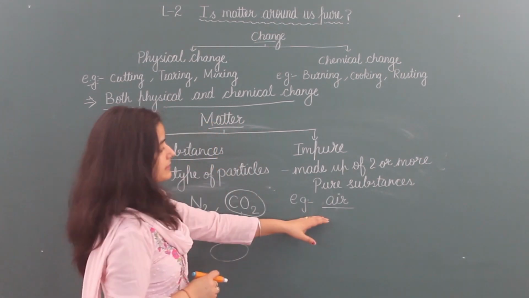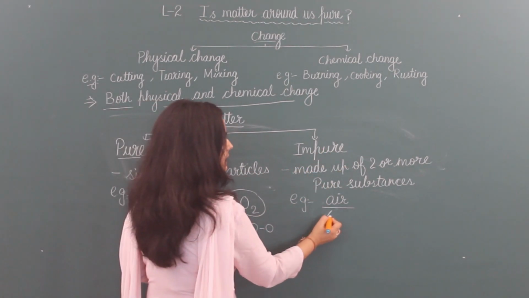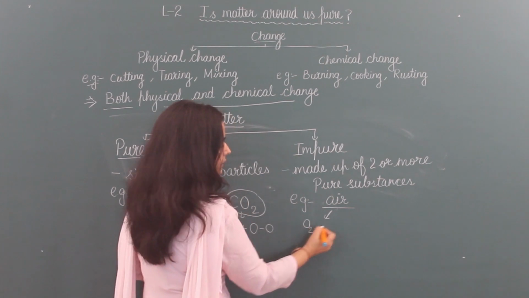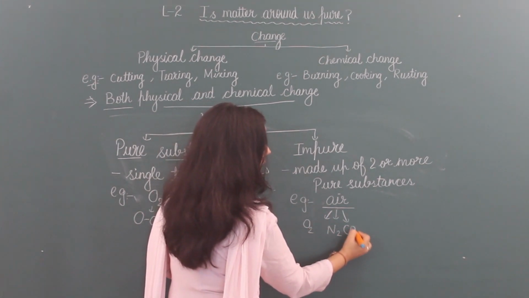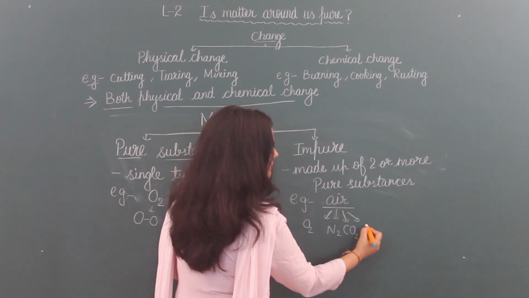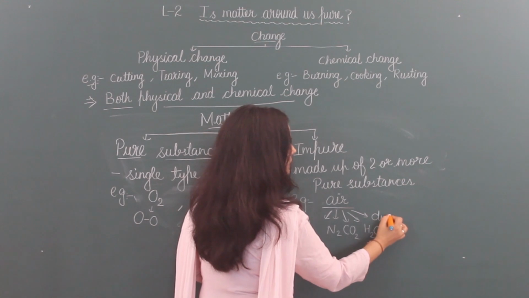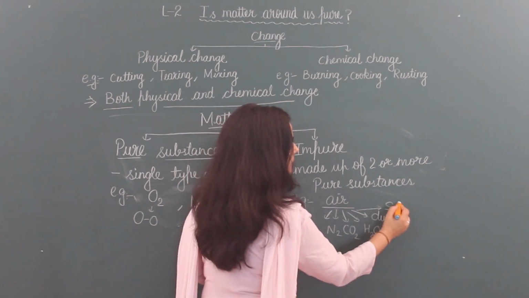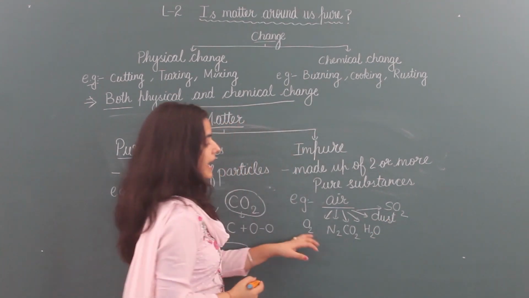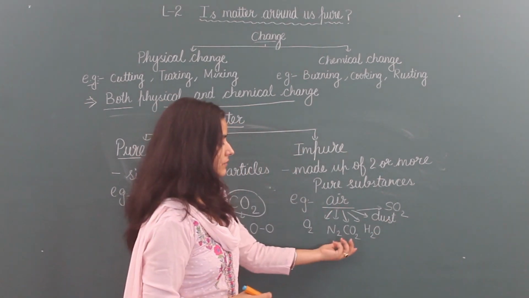Now air is considered an impure substance. Why? Because air is not pure. It can contain oxygen, nitrogen, carbon dioxide. Same, it can contain water vapors also, dust particles also, other gases also, and their amount is not the same. It can vary.